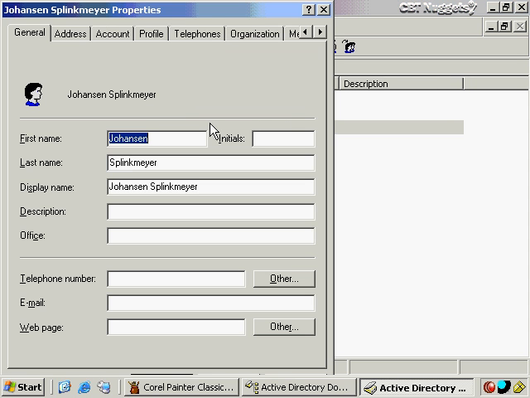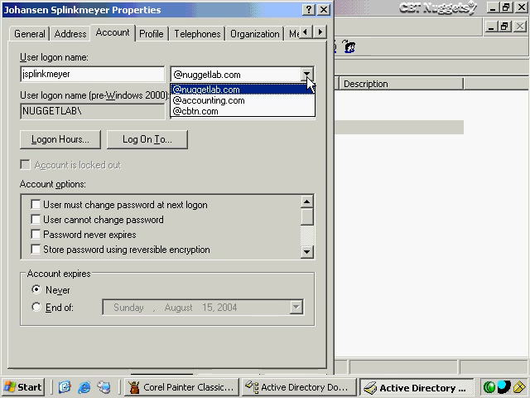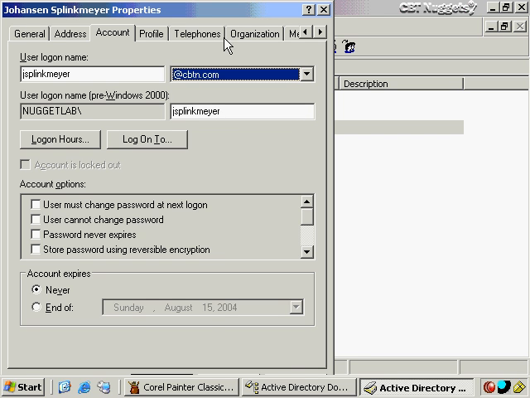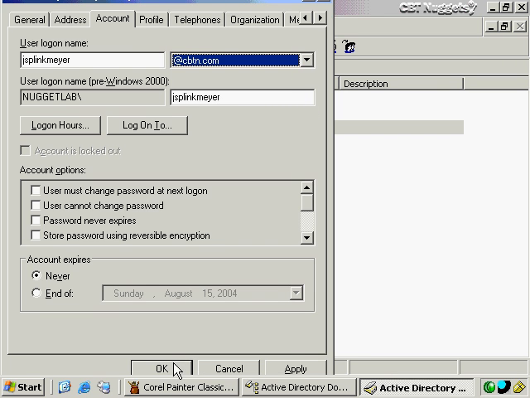So now once I'm in this, I can just go to that user's account, and then I can go to the Account tab, and I can give them any of those items that I've just added in for the user principal name. Again, even though I don't have domains by these names, I can still use them. So we told everybody they're going to use cbtnuggets.com. I can give them that one. Or if jsplinkmeyer only knows that he's in the accounting department, I can make it easier and more intuitive for him just by giving him @accounting.com. But we'll stick with cbtnuggets.com for the time being. And then I'll go ahead and click OK.